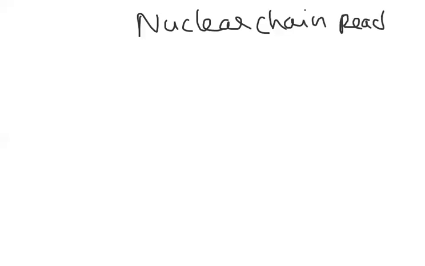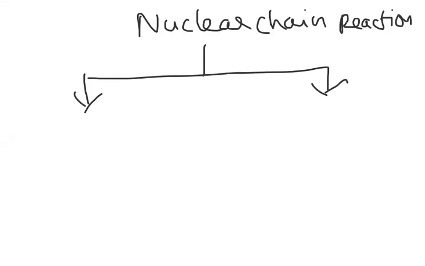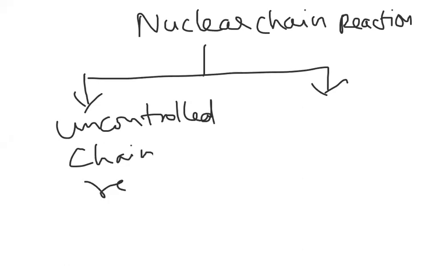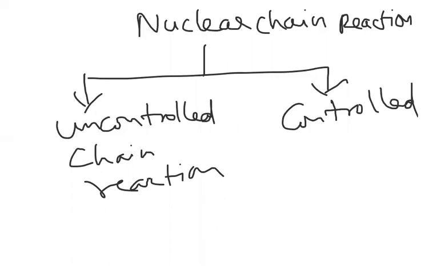Okay, now let us see two important things here. One is the nuclear chain reaction. When you observe the nuclear chain reaction, we can discuss it in two ways. One is uncontrolled chain reaction, the other one is controlled chain reaction. So we are discussing two types.